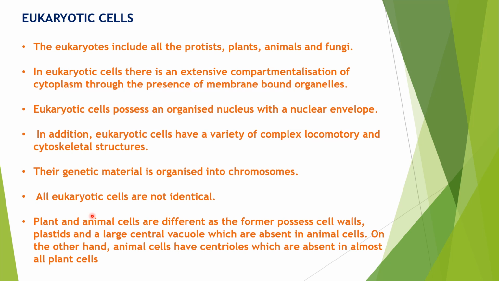They are somewhat different. For example, plant cells have a cell wall, but animal cells do not have any cell wall. Plants have a large central vacuole and plastids, but these are absent in animal cells. In turn, animal cells contain centrosome and centriole, which are absent in plant cells. Plant cells contain MTOC, that is the microtubule organizing complex. These are some differences between the cells. Here they compared the plant cell and animal cell.